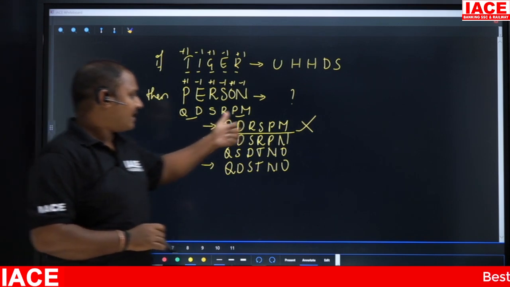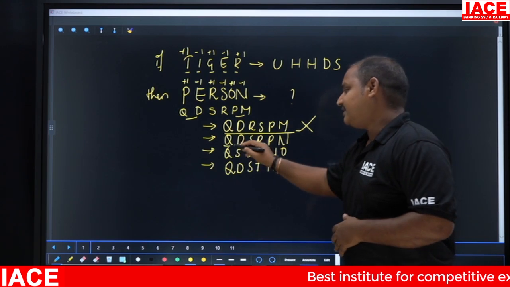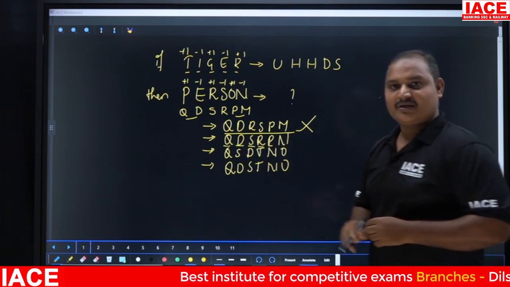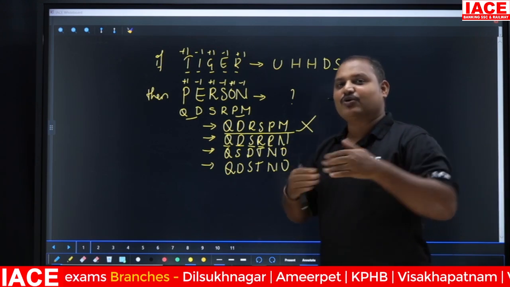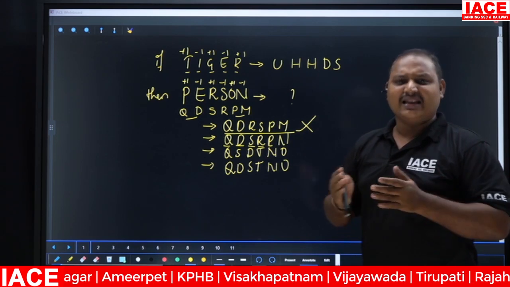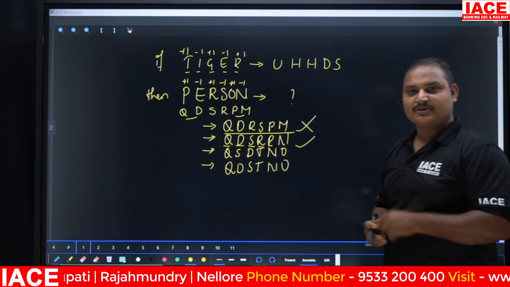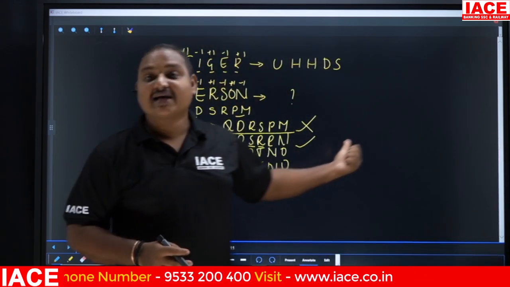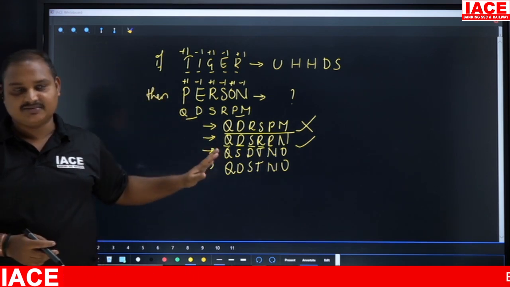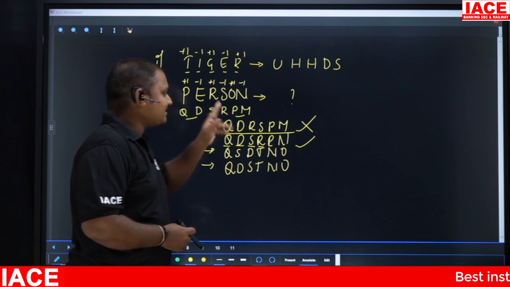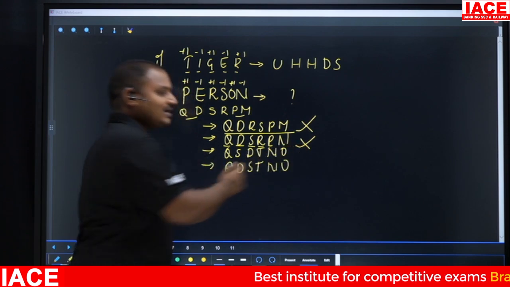Second one, you got QDSRP, but the last one is not M, this is N. Some students will compromise with the examiner, thinking, let's allow only one letter, what happens? So I'll take this as the correct answer. But this is also not the correct answer, because even a single letter matters here. You should get QDSRPM, not QDSRPN. That's why the second one is also not the answer.